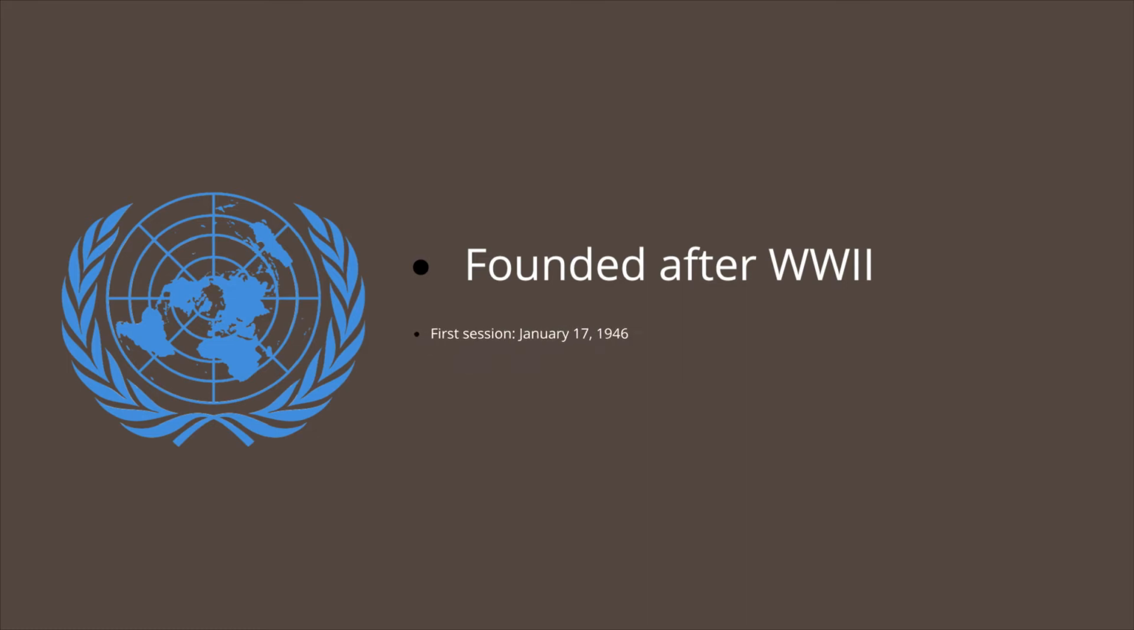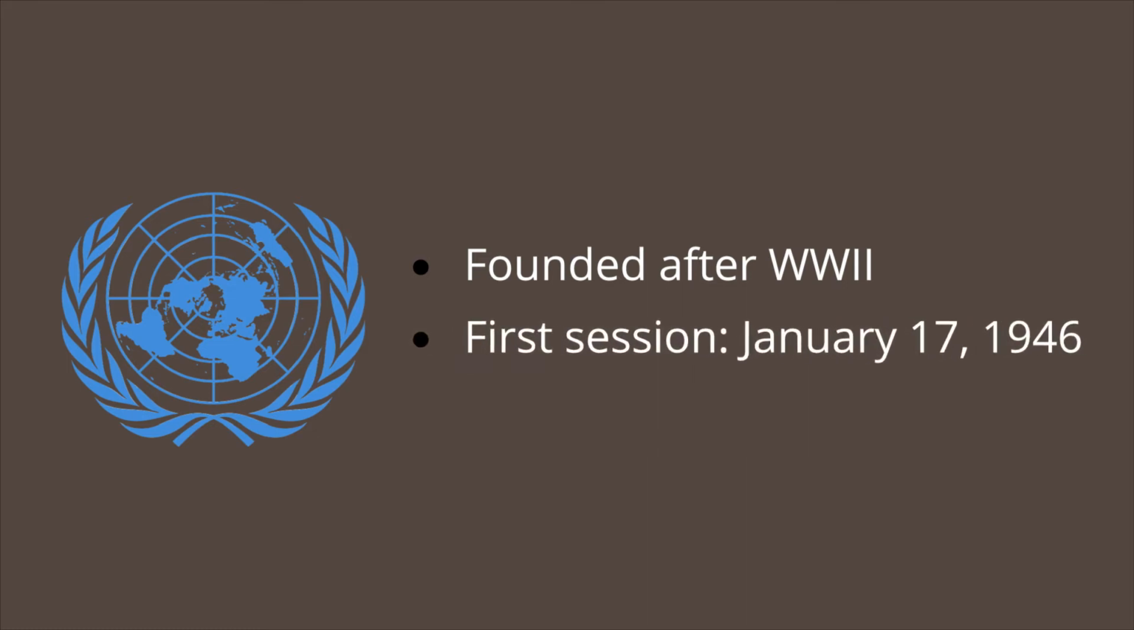The Security Council was founded along with the entire United Nations in the aftermath of World War II. The first session took place on January 17, 1946 in the United Kingdom. The member states present were Australia, Brazil, China, Egypt, France, United Kingdom, United States, Mexico, Netherlands, Poland, and the USSR.